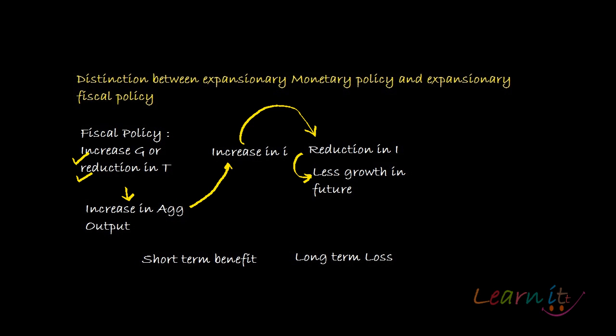Of course, because of the increase in output, there is a short-term benefit. But because of the reduction in investment and because of less growth in future, there is a long-term loss because of expansionary fiscal policy.